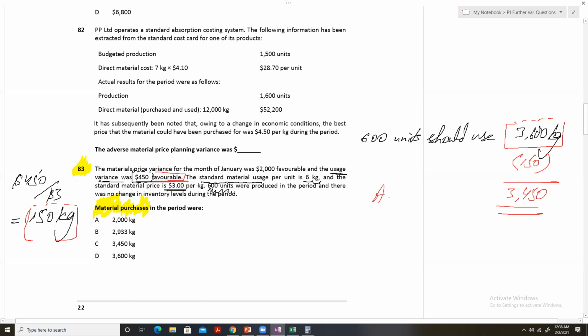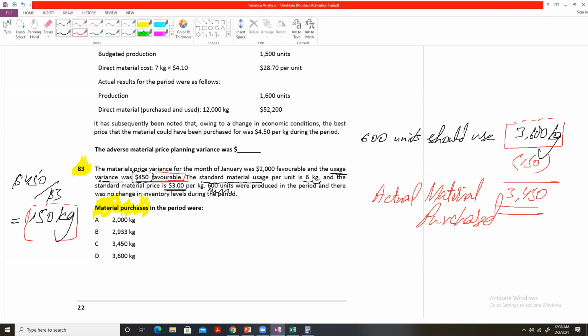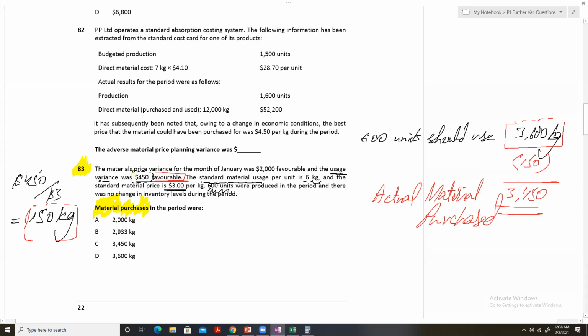This is the actual material purchased. This is an important point to consider in this question.